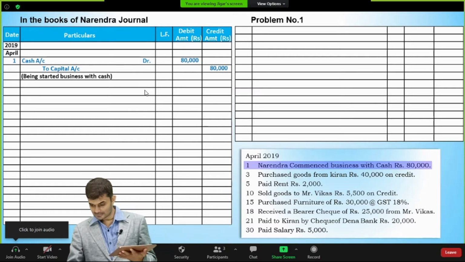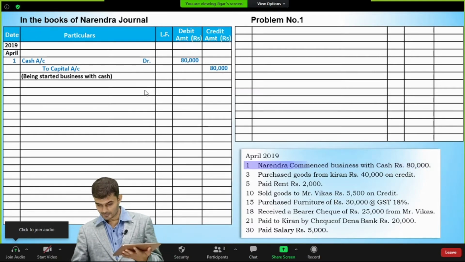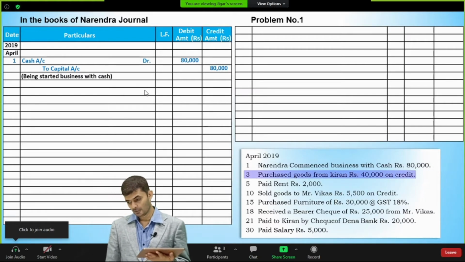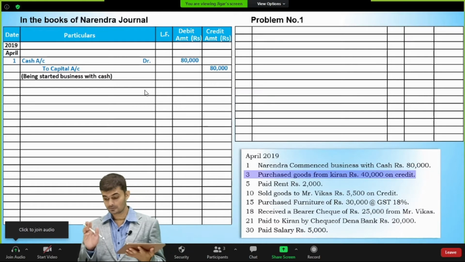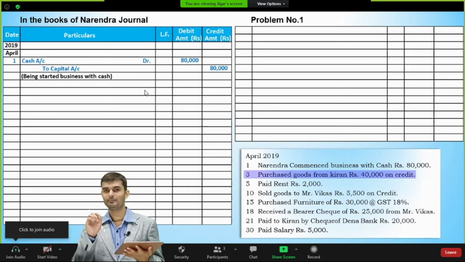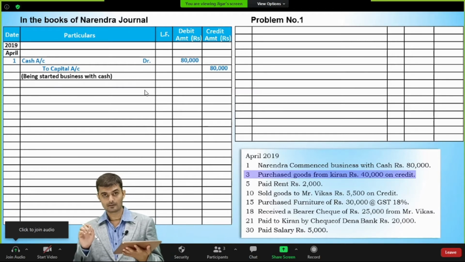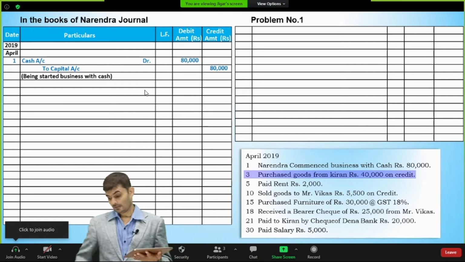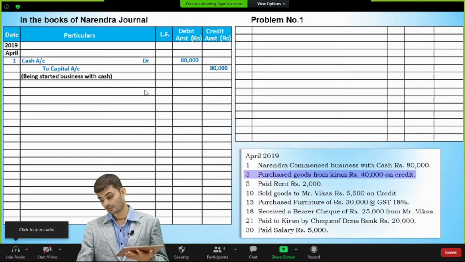Let's move to the next transaction, which is on 3rd of April. Purchase goods from Kiran. So if you remember the classification of accounts, purchase account is our expense account. That's why it will be debited. And Kiran is the personal account.